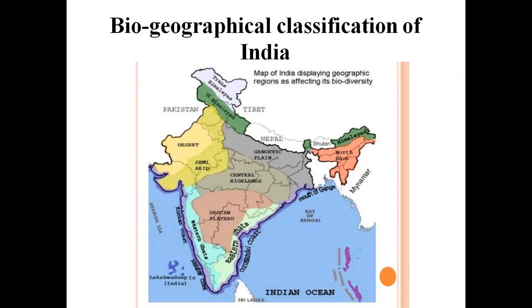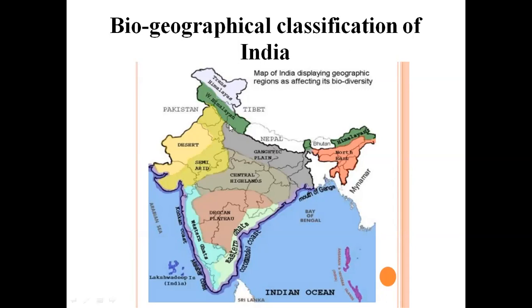In the animal category, there are sambar, sloth bear, tiger, cheetah, four-horned antelope, wild elephant, and wild buffalo. We can see such kinds of animals. This Deccan Peninsula is divided into five parts: Deccan Plateau, South Central Plateau, Eastern Plateau, Chota Nagpur, and Central Highlands.